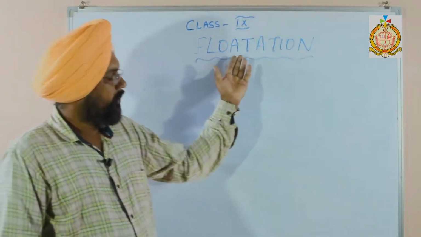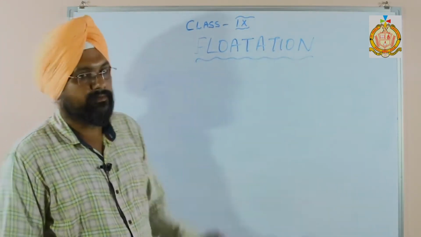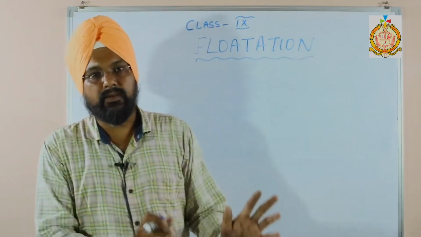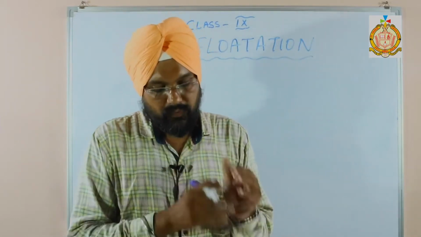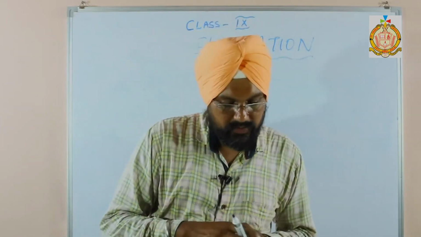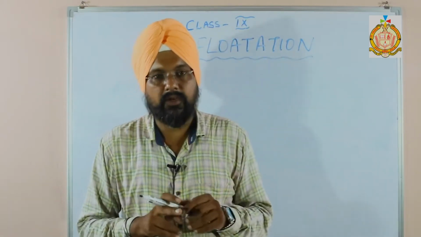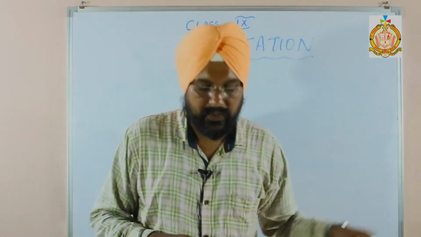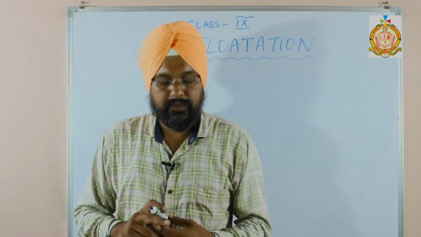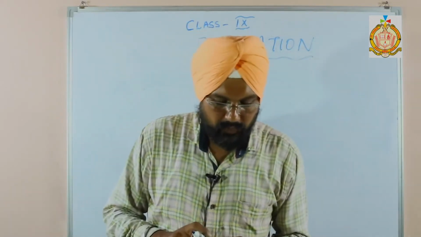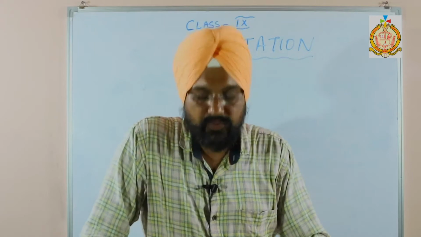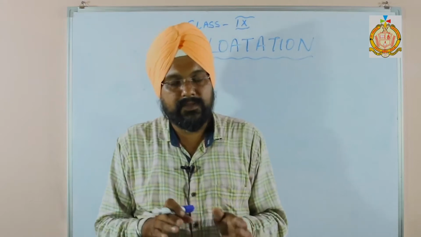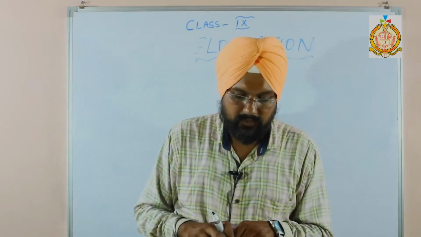Students, the next topic we are going to discuss is flotation. We know that when we start the topic of upthrust, a body can sink or float. It is affected by the principle of flotation. The weight of a body acts vertically downward, always in the downward direction, through the center of gravity, and this force has a tendency to sink the body. The symbol for the upthrust is FB, of the liquid acting vertically upward.